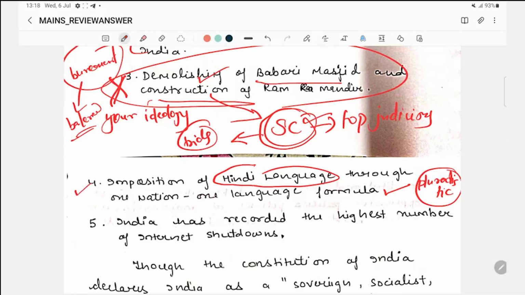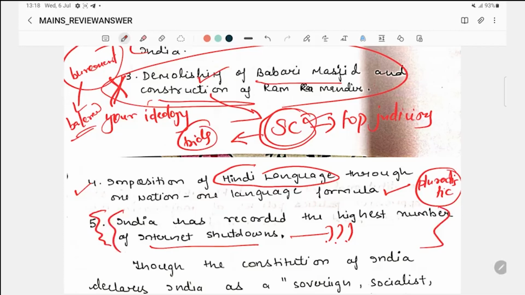India has recorded the highest number of internet shutdowns. Now this point, for what? You have not mentioned any kind of reason. Suddenly you are coming and writing internet shutdowns. You have to mention why it was there. It is a half-baked sentence. It will not fetch you marks.